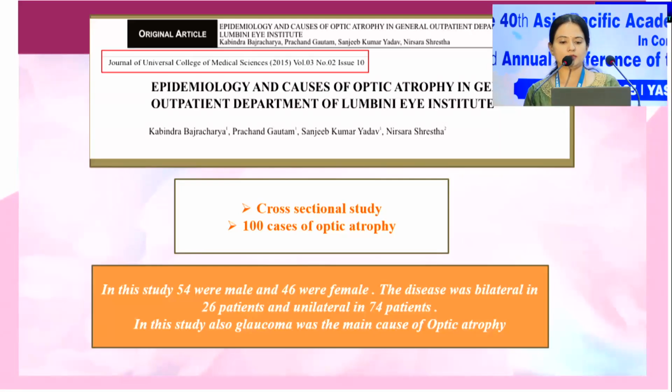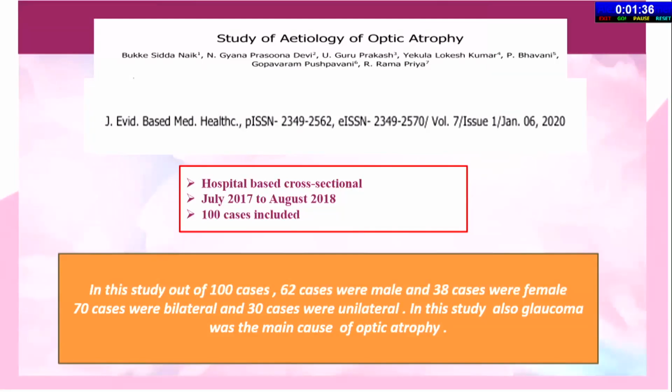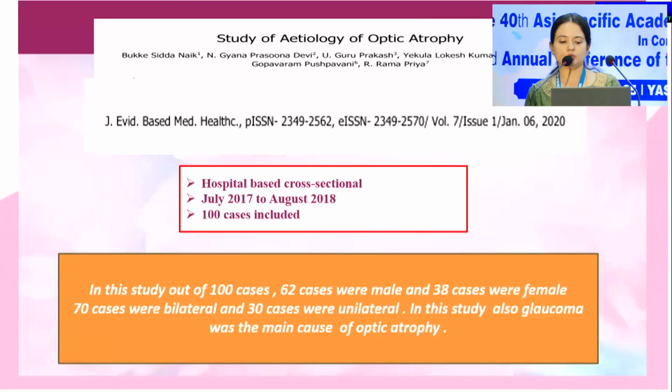In another similar study performed by Nayak et al., study of etiology of optic atrophy, this was a hospital-based cross-sectional study from July 2017 to August 2018. 100 cases were included. In this also 62 cases were male, 38 cases were female, and 70 cases were bilateral and 30 cases were unilateral. In this study also glaucoma was the main cause of optic atrophy.